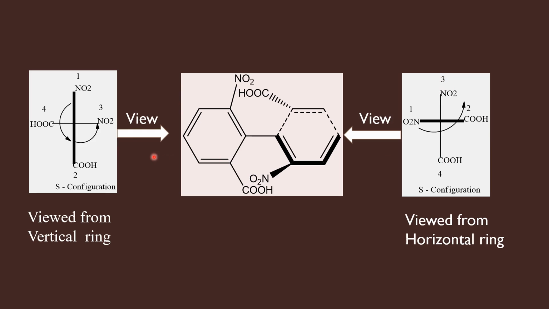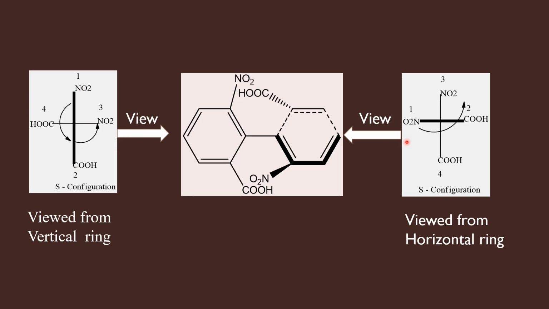Therefore, if you are viewing the molecule by standing near the vertical ring, give higher priority to the groups present in the vertical line. If you are viewing the molecule by standing near the horizontal ring, give higher priority to the groups present in the horizontal line of these cross lines. Just not to get confused, I am telling you to thicken the horizontal line if you are viewing from here, and to thicken the vertical line if you are viewing from here, so that you can assign priority numbers for the groups present in the thick line first and then for the normal line.